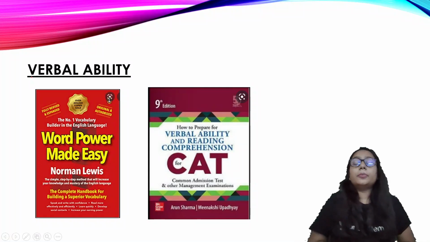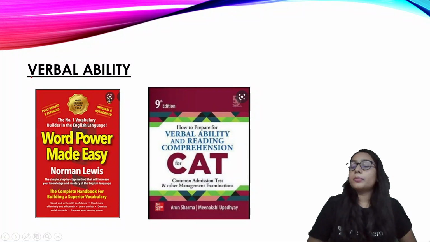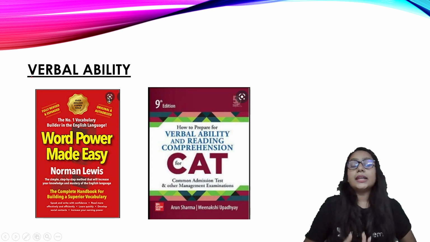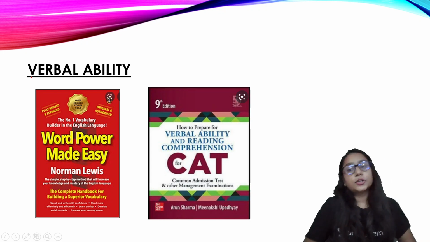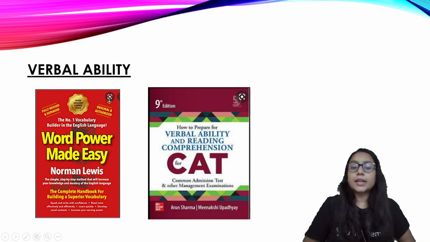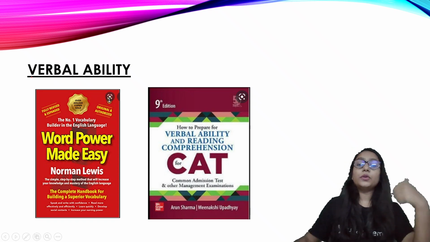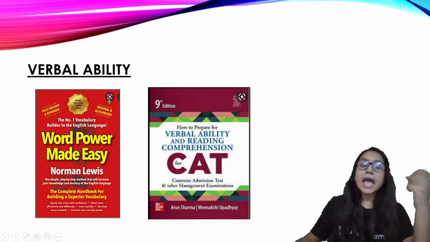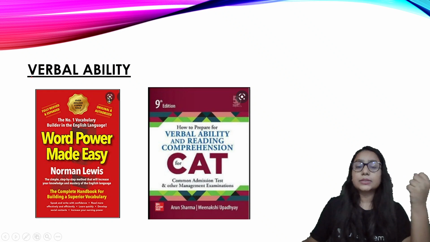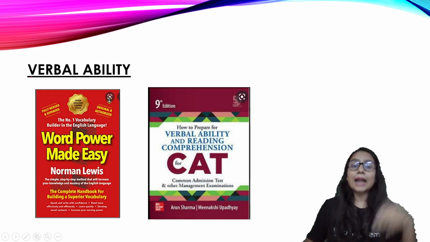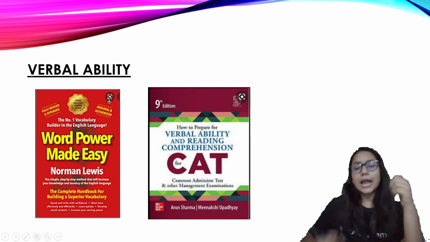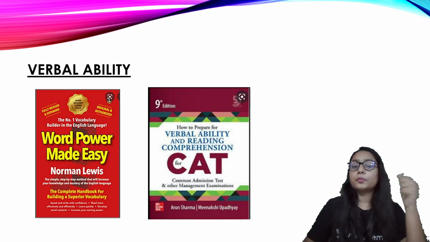Now, verbal ability. See, for verbal ability, working on your vocabulary is very important, working on your grammar is very important, and maintaining stamina for reading online is very important. Your reading speed is also taken into consideration, right? You have to increase the speed of your reading as well as the speed of your comprehension. Okay, so when you read anything, you should be able to understand it at the same time, right? So that obviously will come with practice, so you have to practice a lot.